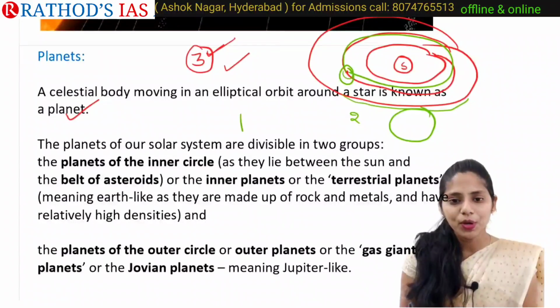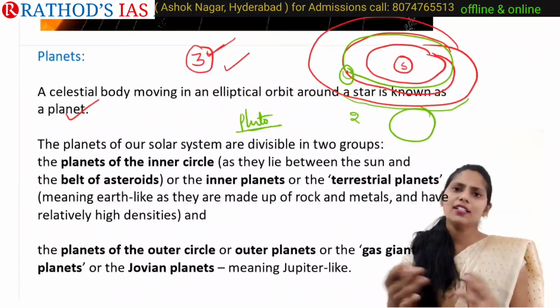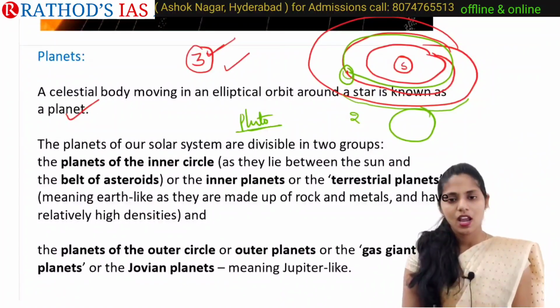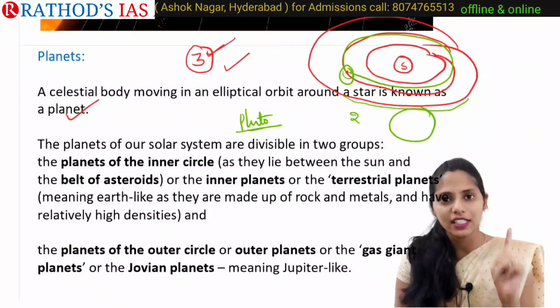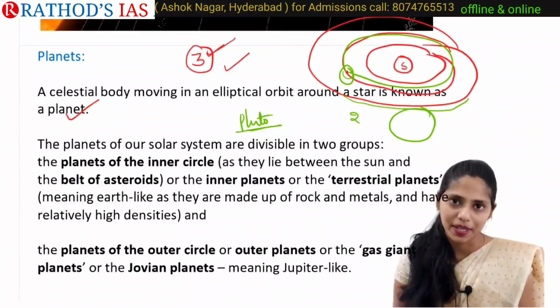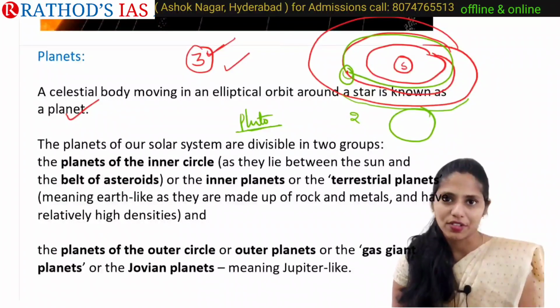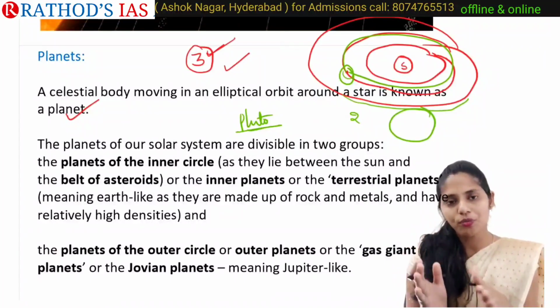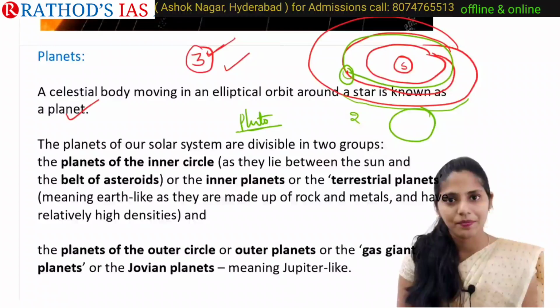But Pluto satisfies only the first two conditions: it revolves around the sun and it has a spherical shape. It does not satisfy the third condition, as it does not have a clear orbit. It is influenced by Neptune's gravity, and the orbit of Pluto is shared with some other objects in the Kuiper belt.